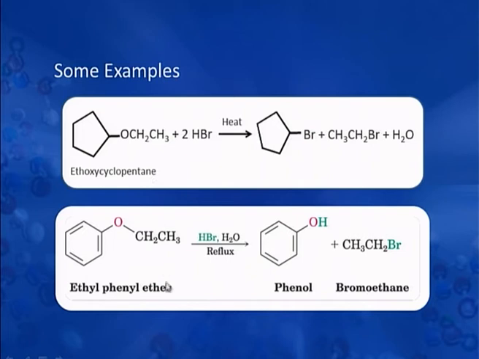Here again you can see in this example we have ethyl phenyl ether. On one side of the ethereal oxygen we have a phenyl group and on the other side we have the ethyl group. You know that the hybridization of this carbon is sp2, whereas this carbon is sp3 hybridized. So, here actually the attack of bromine takes place at the ethyl group and there is formation of ethyl bromide.